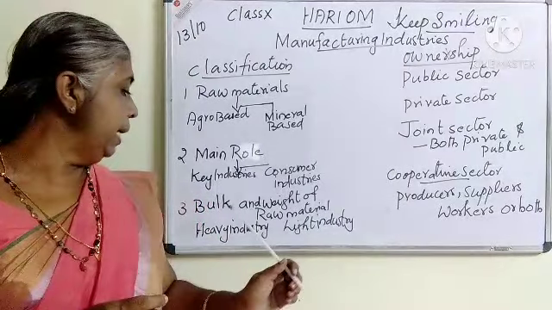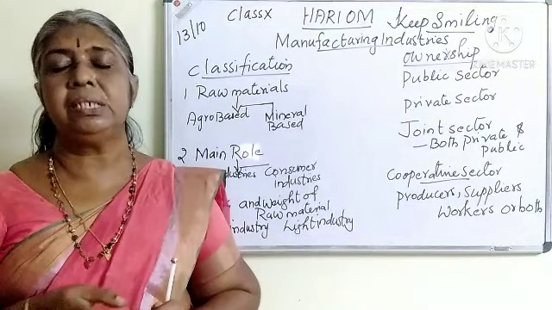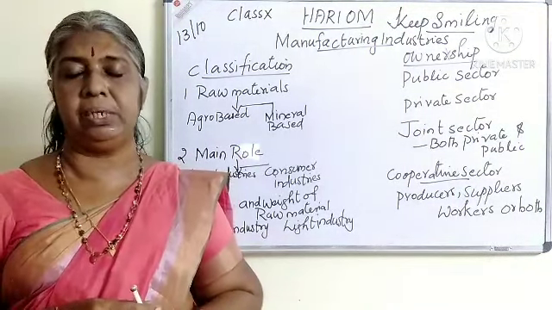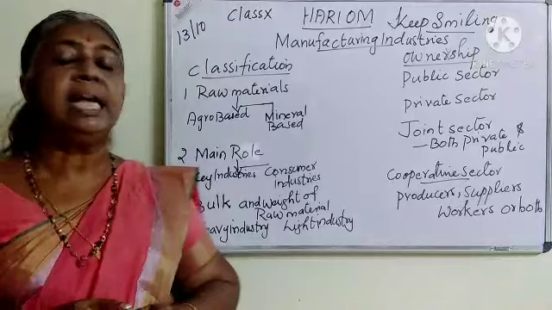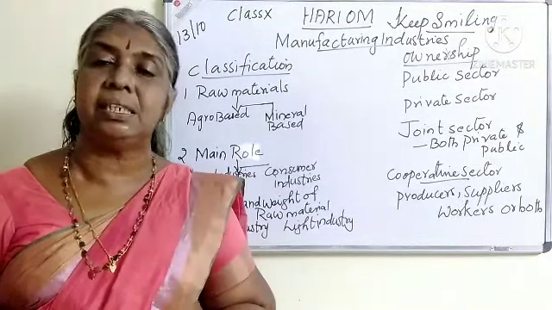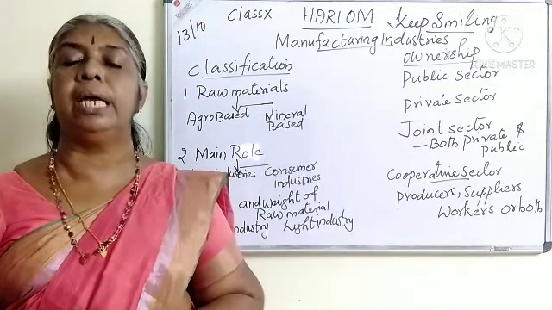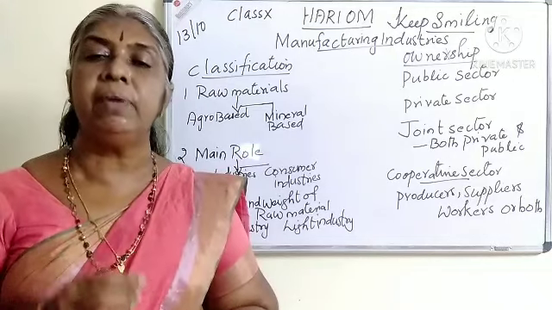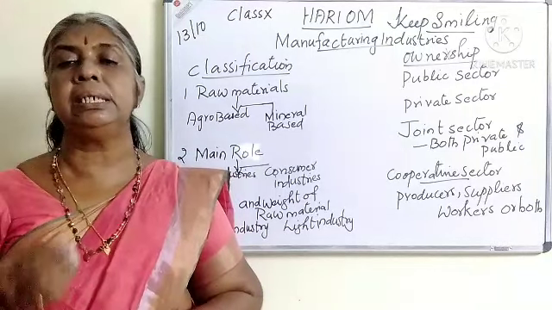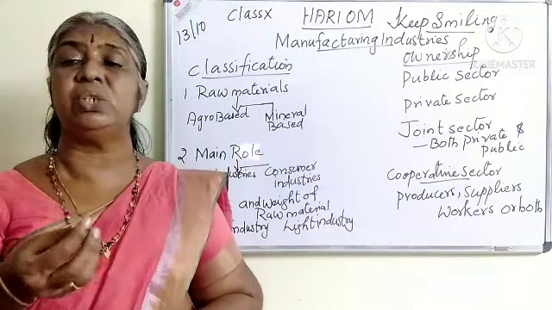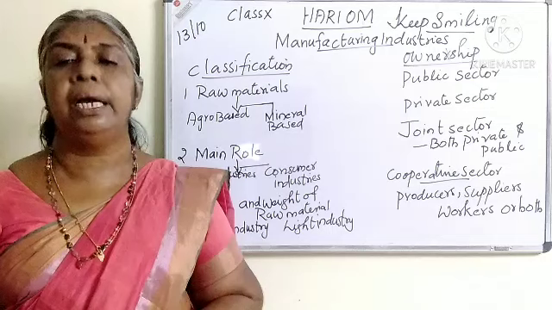Very good. Then, based on the weight or bulk of the raw material used, bulk means heavy, we can classify as heavy industry and light industry. The industries which use heavy raw materials for their processing are called heavy industry. Iron and steel industry is an example. Light industries are industries which use light, simple raw materials. They are called light industry.